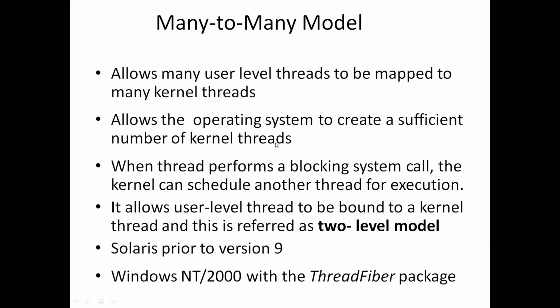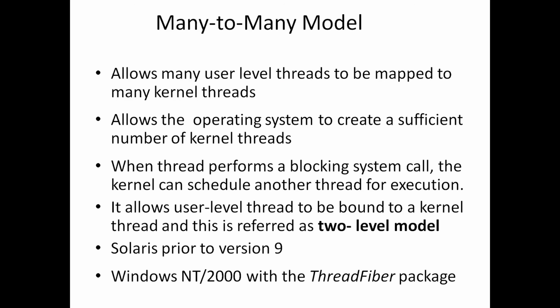It allows the operating system to create a sufficient number of kernel threads. And if a thread performs a blocking system call here, will it affect the system execution?